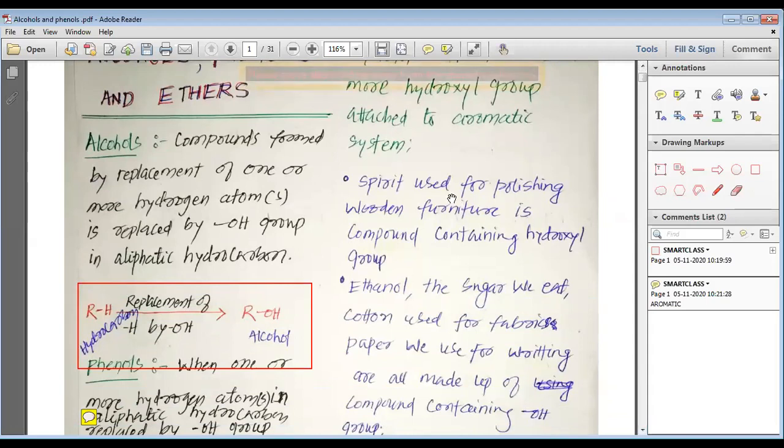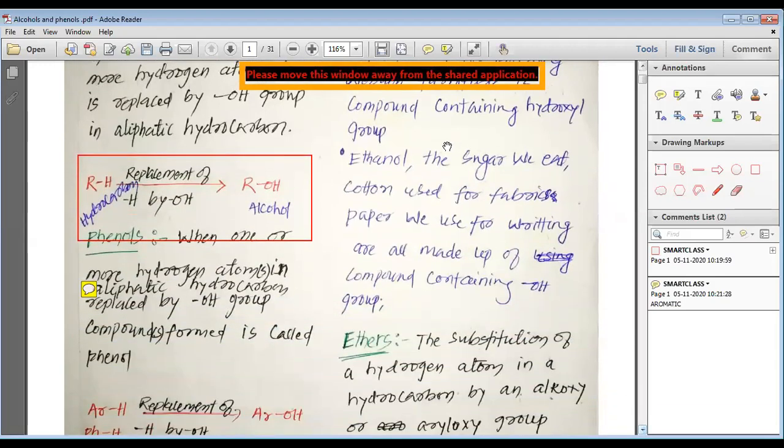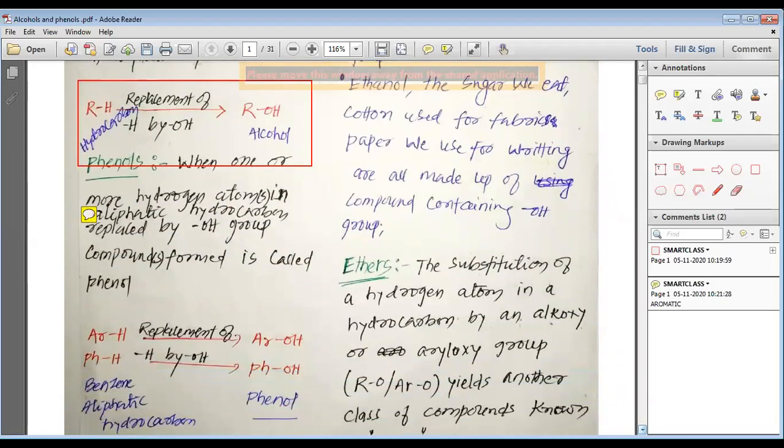You know some examples. Spirit used for polishing wood furniture commonly contains a hydroxyl compound. Ethanol, the sugar we eat, ethanol is what is found in wines, the sugar we eat, cotton used for fabrics, paper we use for writing, all are made up of compounds containing hydroxyl group. So that is what we are going to study.